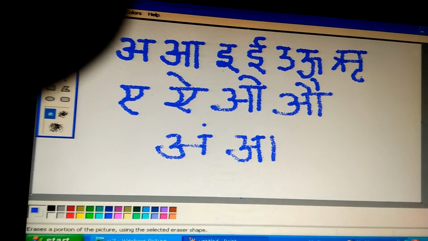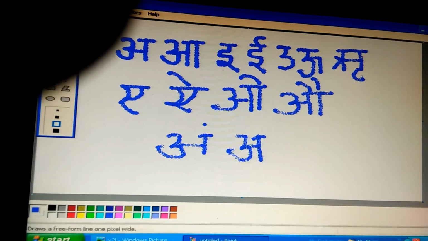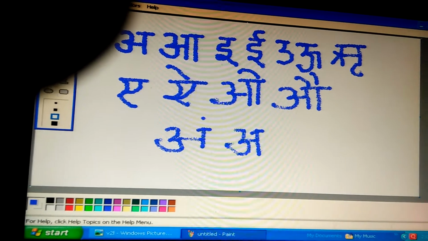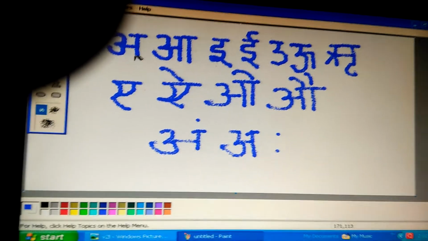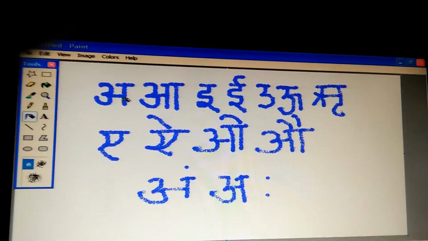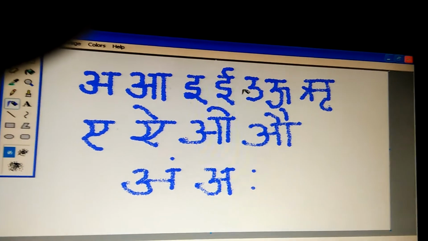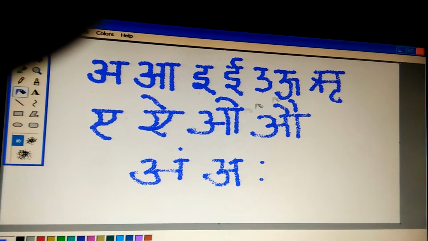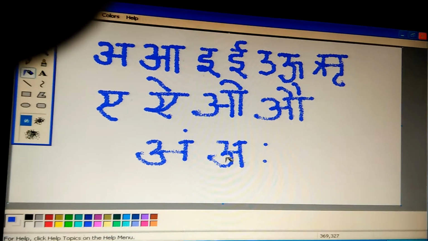This is wrong, I am erasing this. You have to put 2 dots. Aha. Again I am pronouncing: A, Aa, I, Ee, U, Oo, Ri, A, O, Ang, Aha.